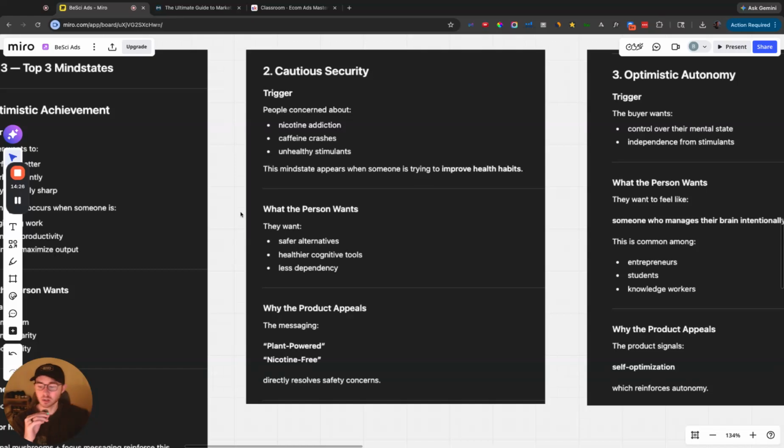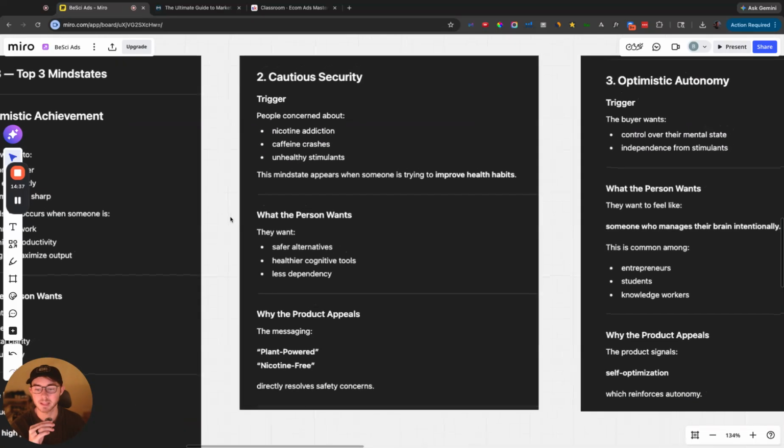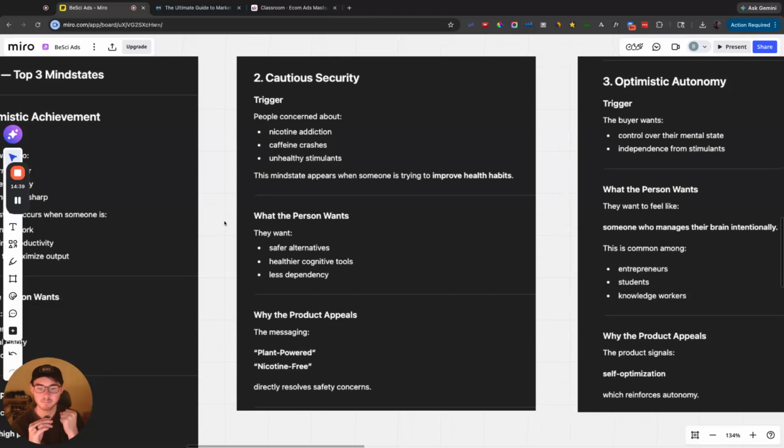They're not going to be like, yes, alternative. It's more of a cautious thing, right? You have something bad that you want to get away from, and so that's cautious, and they want security. They want to know that this is something they're able to be secure in. Doesn't matter how macho of a man you are, if you're trying to get rid of an addiction that you feel out of control from, you're going to crave a little bit of security that you can still run your life in the way you want to.